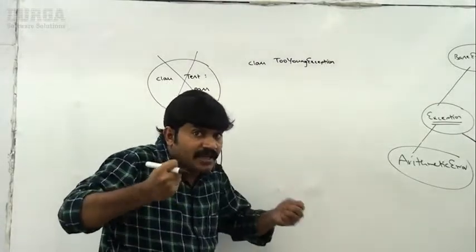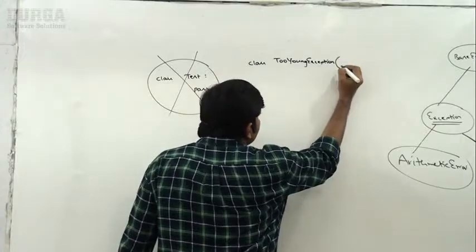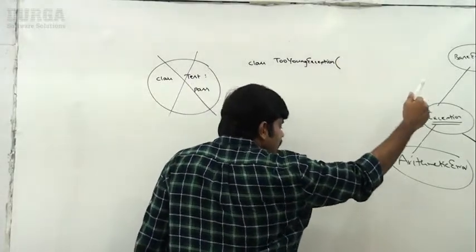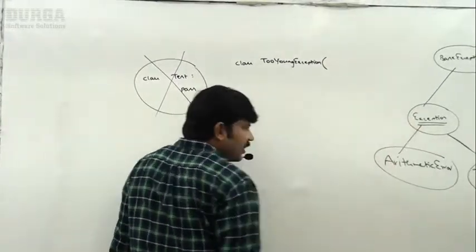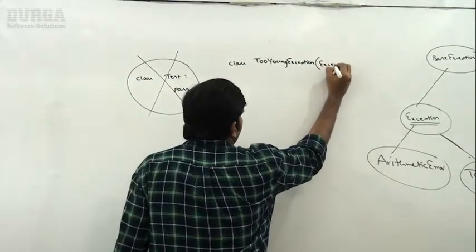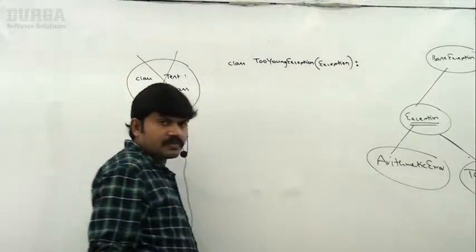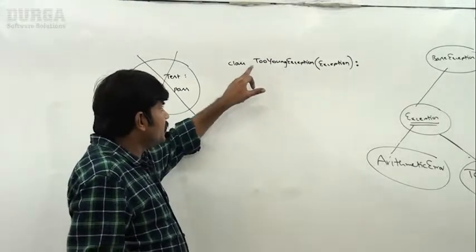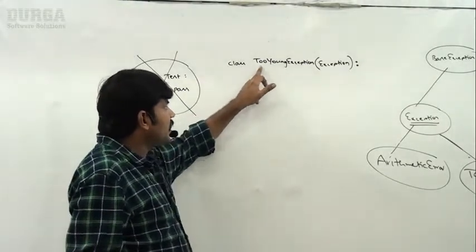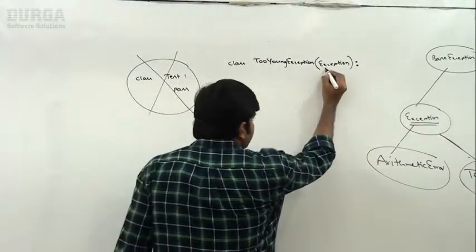When this class will have exception ability, it should be a child class of either BaseException or ArithmeticError, anything you can take, but as general programming practice, we extend Exception. Are you in the position to understand? We have to write a class, the name of the exception class, and it should be a child class of Exception.